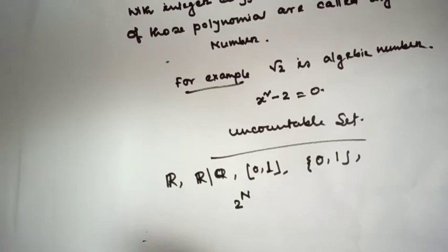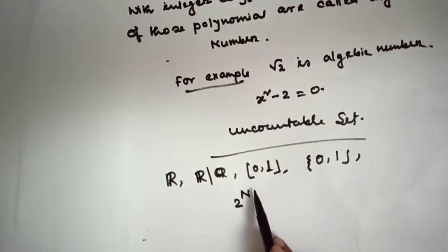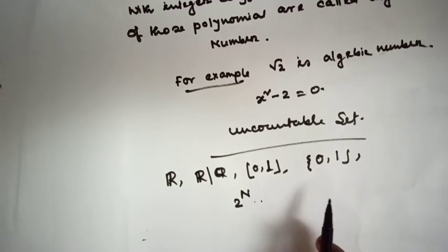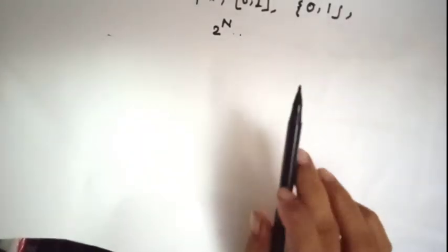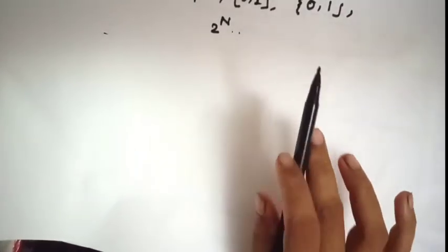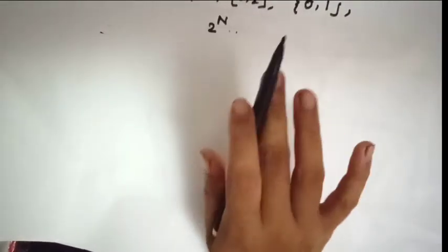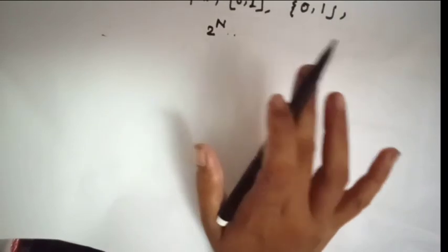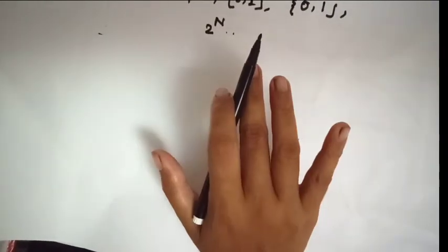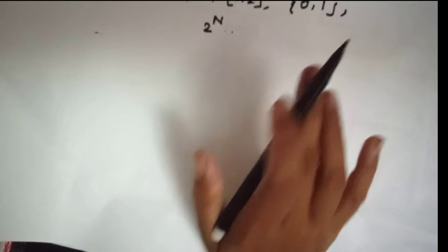And today I am going to say, this is called the power set. So today I am going to talk about the power set, and this topic is very important for CSNet. In my previous video, I have shown that the set of real numbers is uncountable. Today, I am going to show that the cardinality of the power set is greater than the cardinality of the real numbers.